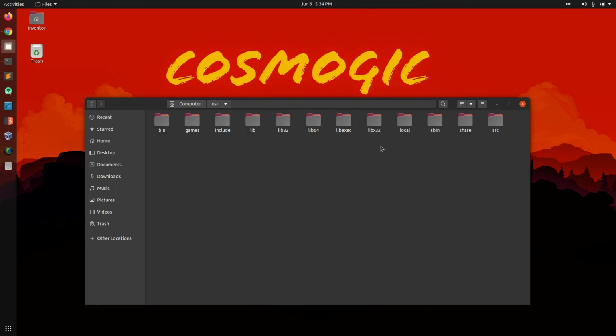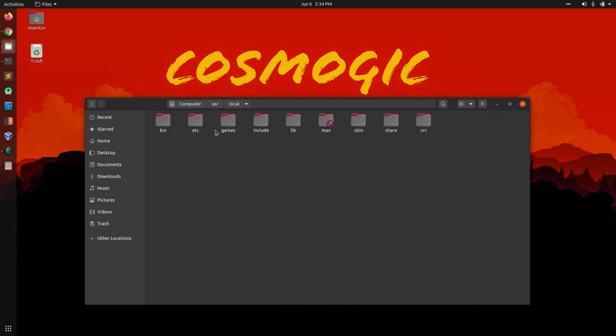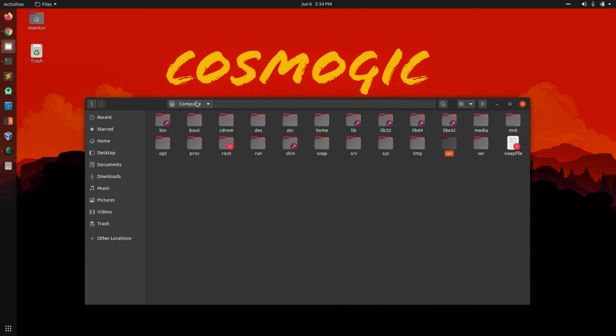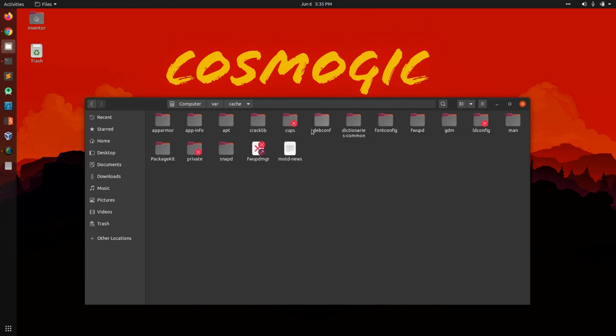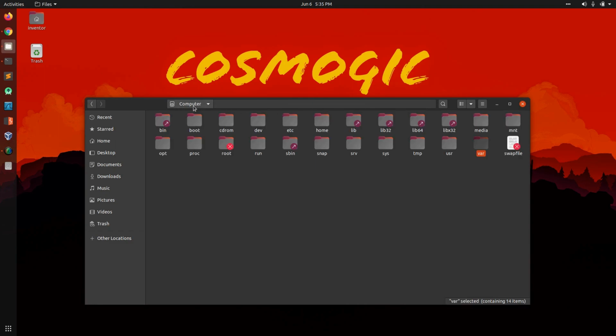The next is usr. This is all about the user. Each and everything required by a user is stored over here. The short files are stored in bin and etc, and the big files are stored in local folders. The next one is var. Running applications store their data in the var directory, for example cache and other information required while running.